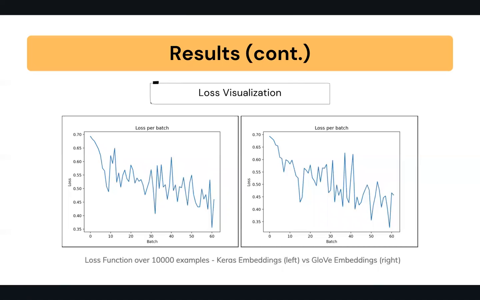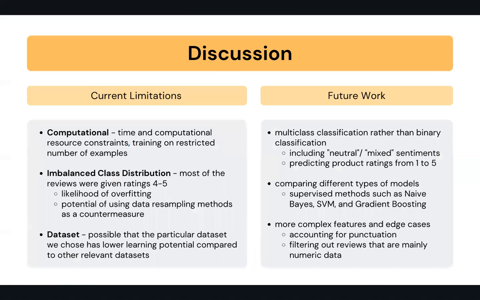While the loss showed us a general downward trend, it was difficult to determine whether it stabilized due to limitations on the number of examples that we were able to train the model on. Aside from computational limitations, we also faced an issue with imbalanced class distribution, given that most of the reviews were given ratings of 4 or 5.